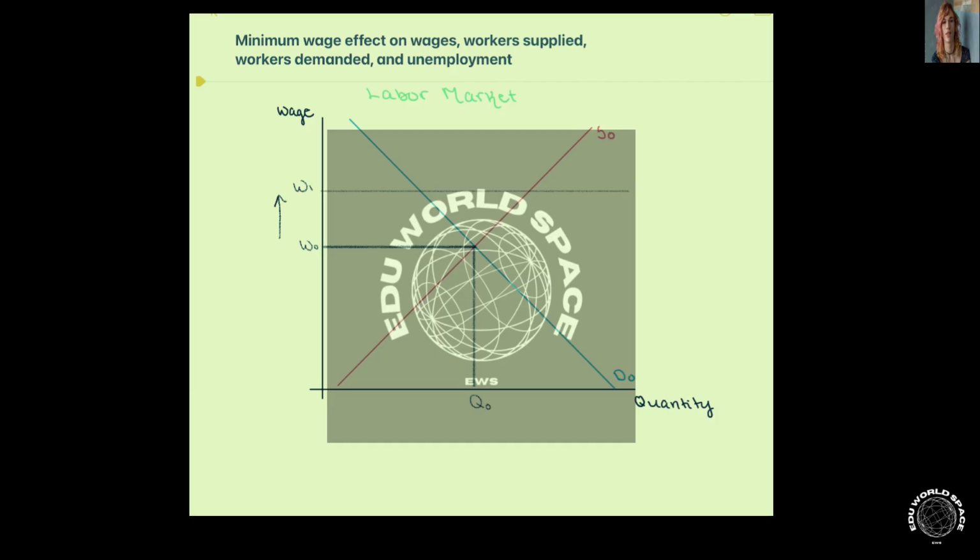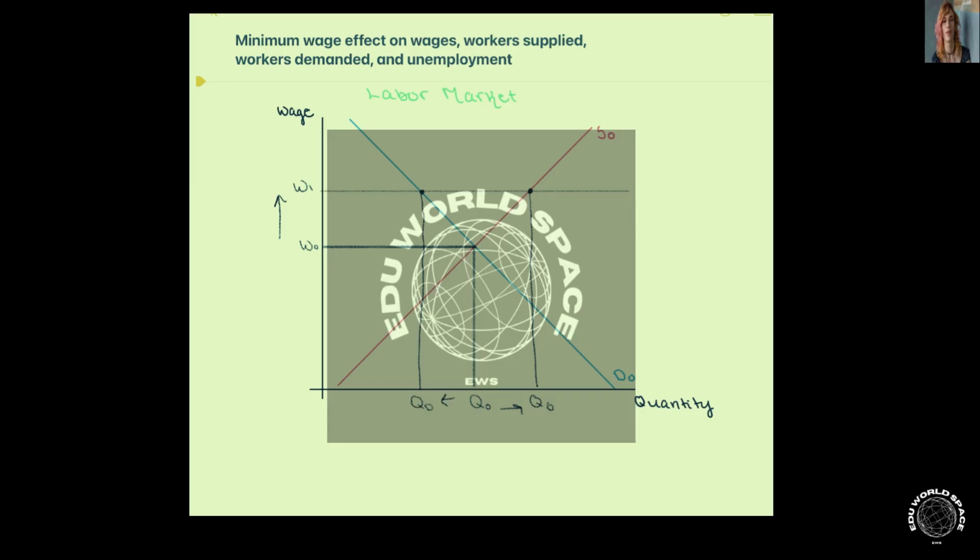And now we need to take a look at our different quantities. So we're seeing all the way over here that our quantity supplied of labor has increased from Q0 to Q1. So we're seeing that increase in labor supplied. Let's actually call this, instead of Q1, let's call that QS. That's our quantity supplied of labor. But our quantity demanded of labor has fallen.